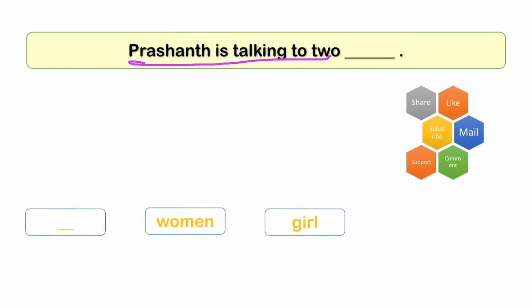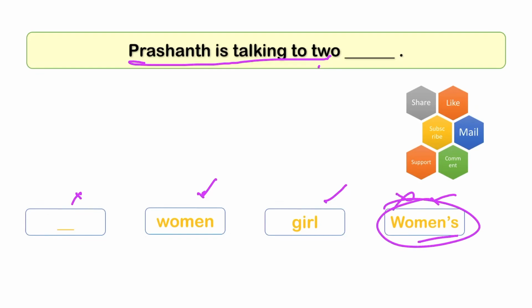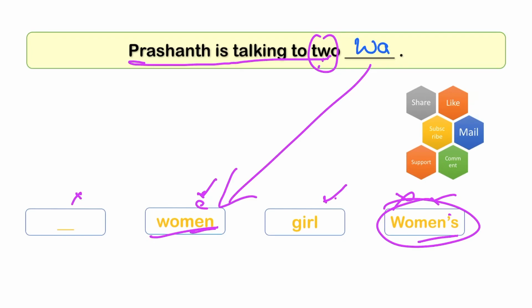Prashant is talking to two dash. Options are nothing, woman, girl, women's. Woman apostrophe yes. So we can't use this because we are not using an apostrophe here. Girl is singular, we can't use this. Here you can see two. Two is there means it's a plural. So I can use women. So Prashant is talking to two women.